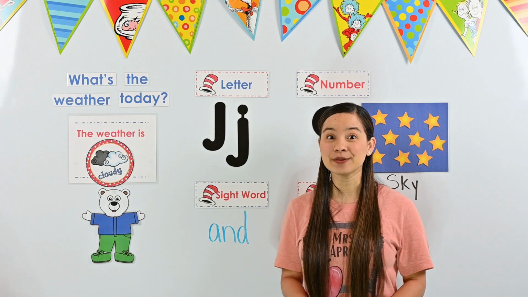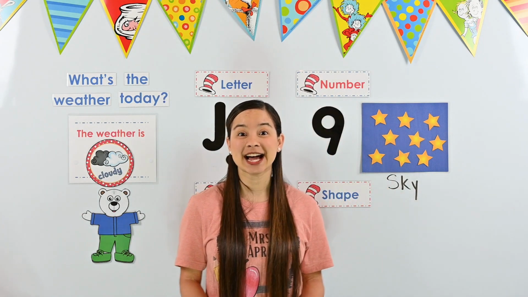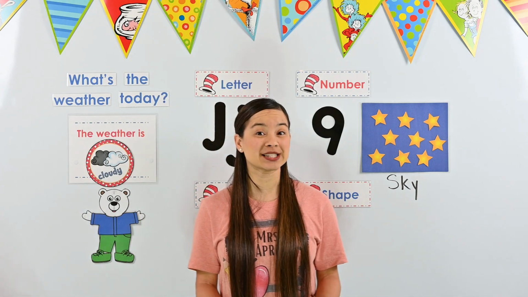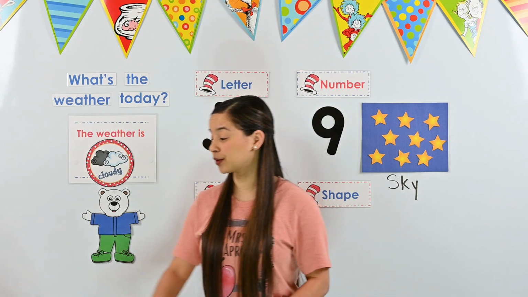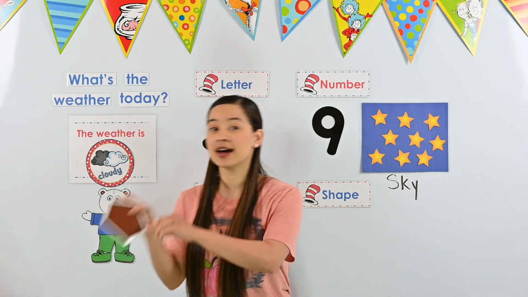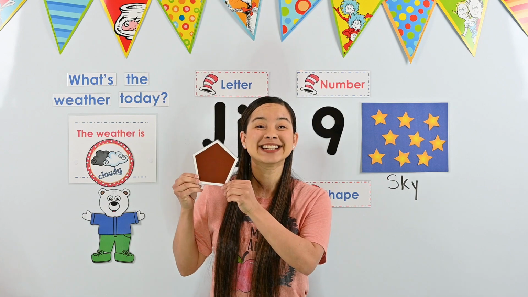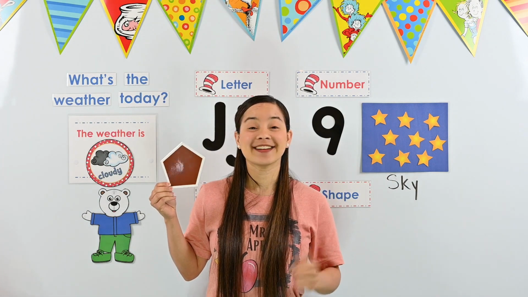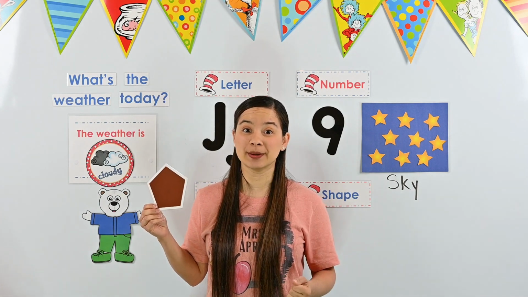Okay, now that we're finished with our sight word of the day, it's time to look at our shape of the week. This week, we're reviewing some shapes that we've already learned. The shape we're reviewing today is the pentagon. Can you say pentagon? Excellent.